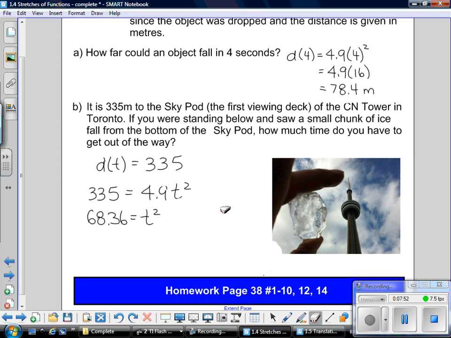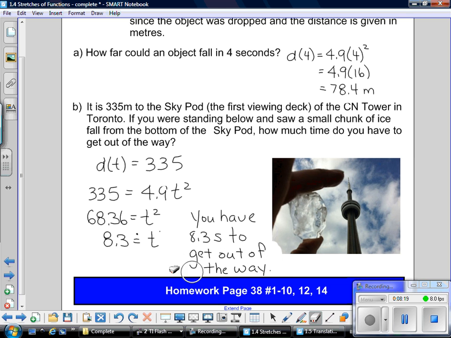Now to find t, we have to take the square root of both sides. Now remember, when we take the square root of both sides, there's a positive and a negative number. Now think about this. We don't want negative time. We only want the positive value. So when I take it, it's approximately equal to 8.3 seconds. So in conclusion, I would have to put you have 8.3 seconds to get out of the way, or that ice is going to come down on you.